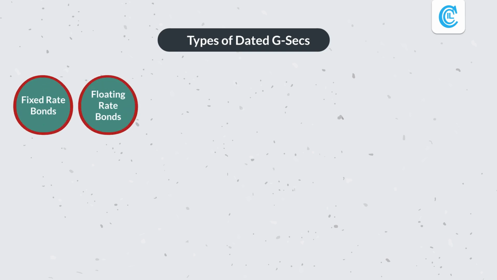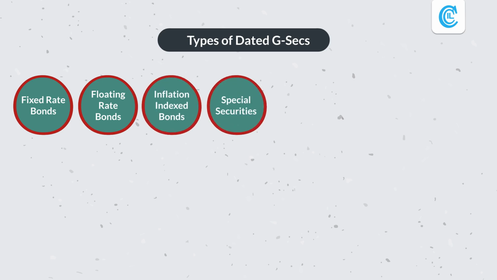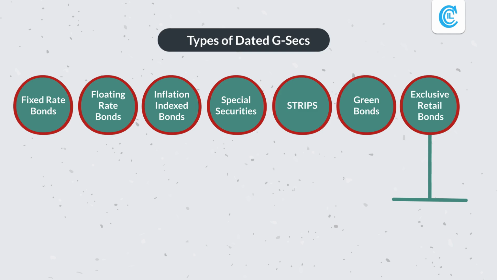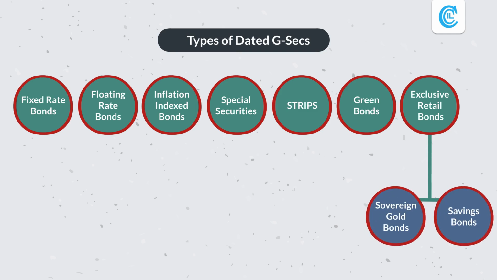There are different types of dated G-Secs such as fixed rate bonds, floating rate bonds, inflation indexed bonds, special securities, strips, green bonds and exclusive retail bond, which has 2 other subtypes, which are sovereign gold bonds and savings bonds.